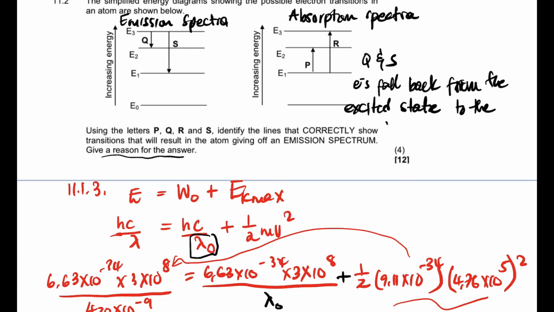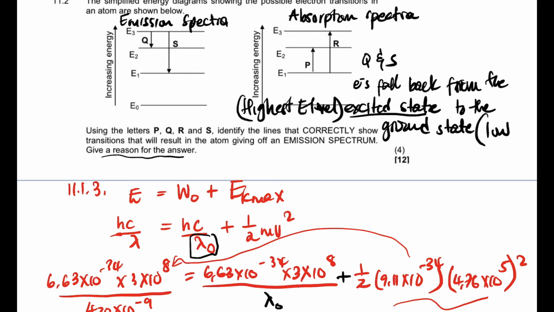Okay, let's say to the ground state. The excited state, guys, is the high energy level, the highest energy level. To the ground state, which is the lower energy level.